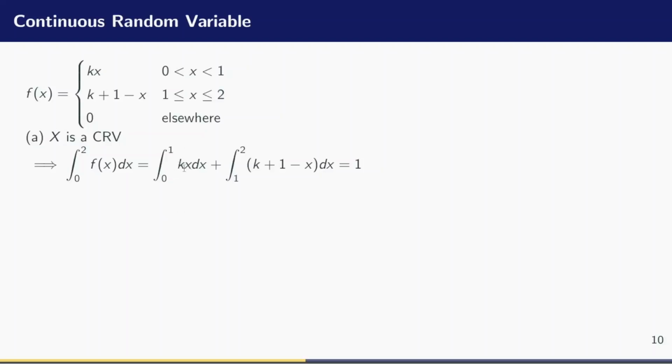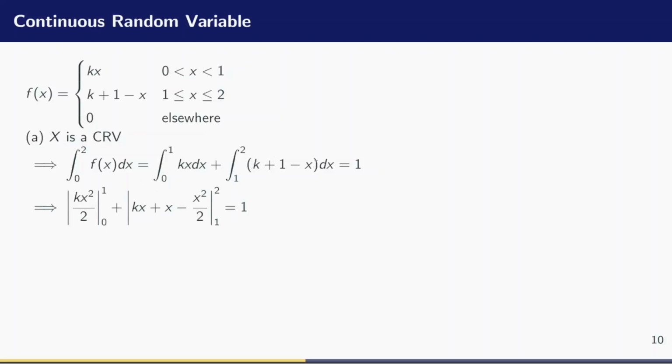What is the integral of kx with respect to x? Since k is a constant, I'm integrating just x with respect to x and then multiply it by k. When I integrate x with respect to x, I add 1 to the power and divide by the new power. So that will give me kx squared divided by 2. Then remember the limit is from 0 to 1.